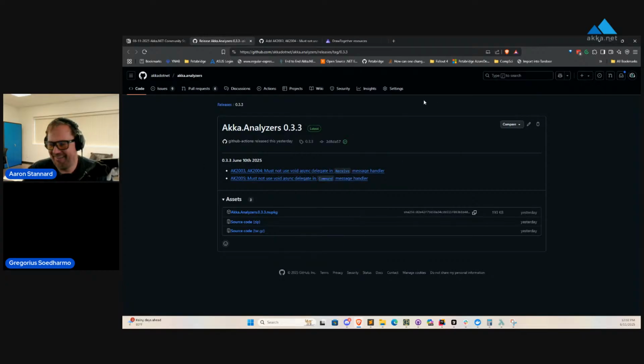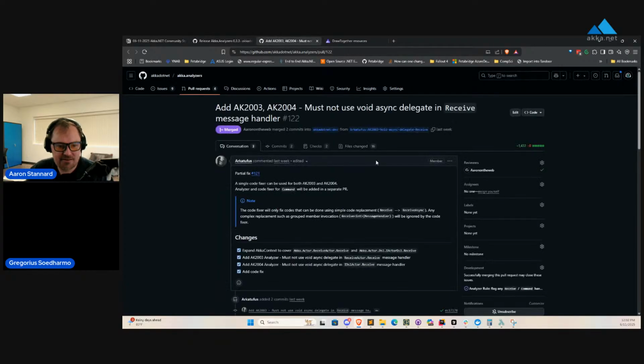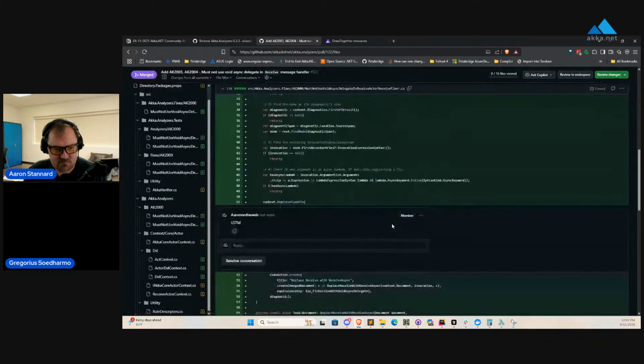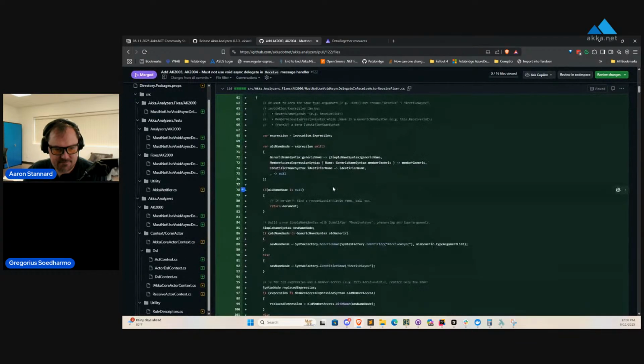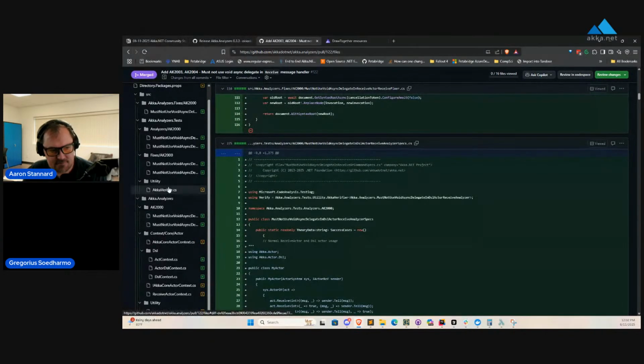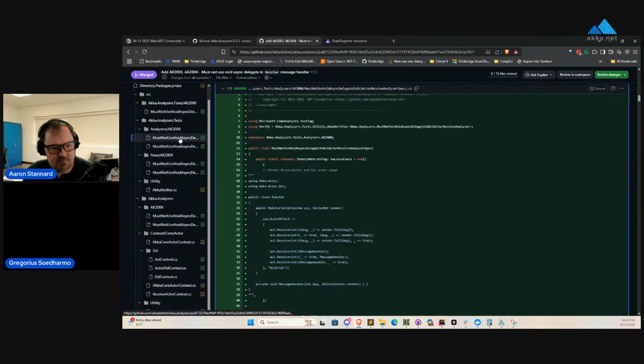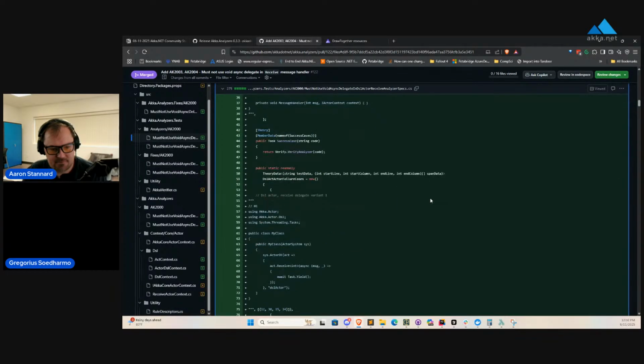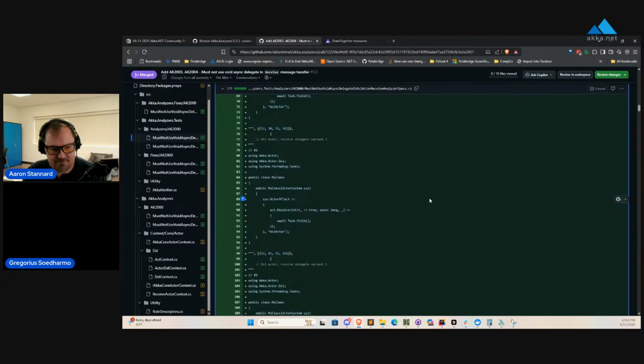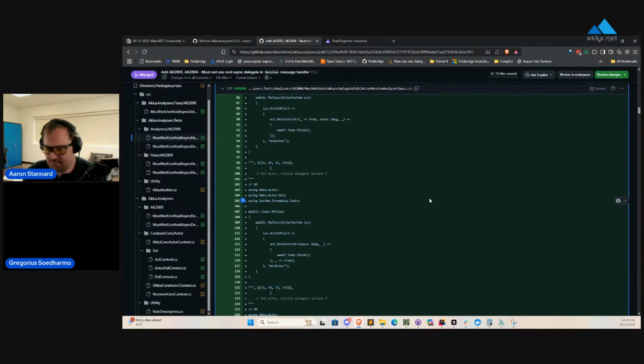So when you take in an Action or an Action<T> or whatever, you're actually allowing your users to pass in an async void delegate, which is bad because when you invoke that async void method, it will run as a detached task, which in most cases you don't actually want.